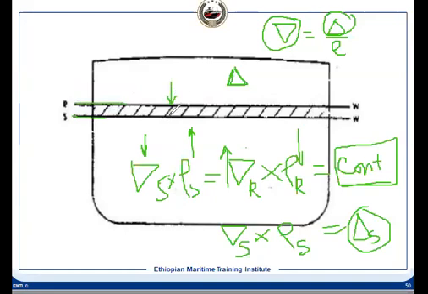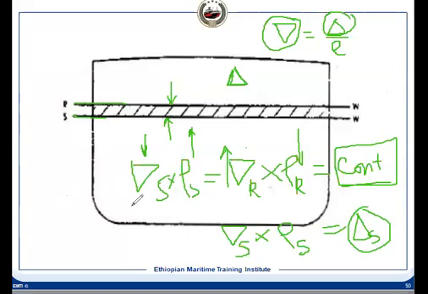This will be the change in draft when the ship is entering from river to the sea or sea to river. It means when the vessel is in the sea and then enters the river, the draft will increase, and from river to the sea, vice versa, the draft will reduce.